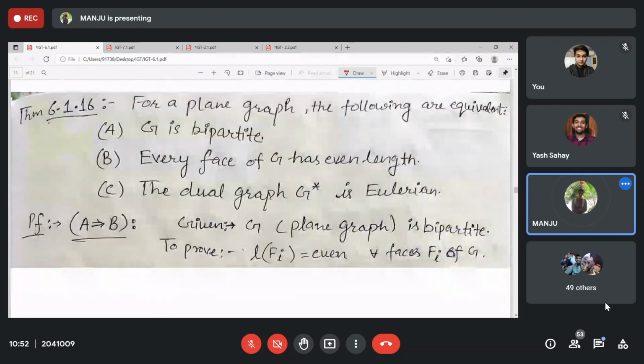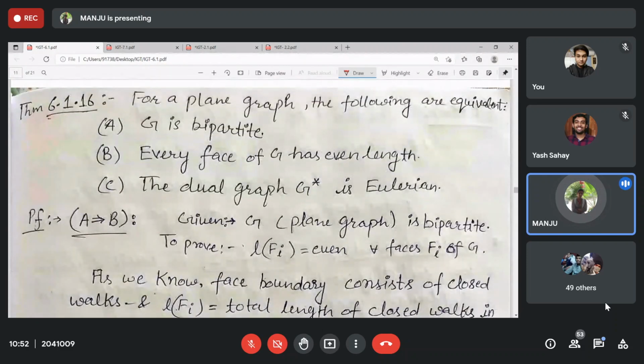Then we discussed that for every plane graph, these are equivalent statements. That is, G is bipartite if and only if every face has even length. If it is bipartite, there will be no odd cycle; if there is no odd cycle, there will be no odd closed walk either. So that's why the face length will not be odd, right?